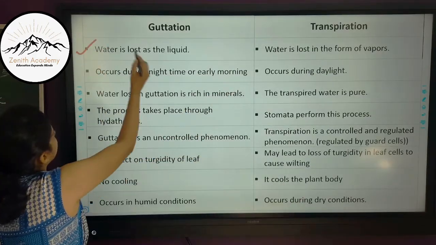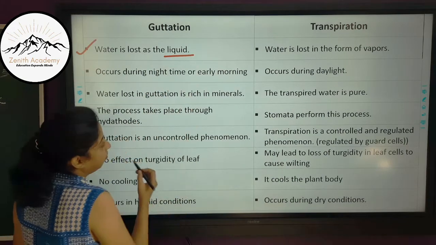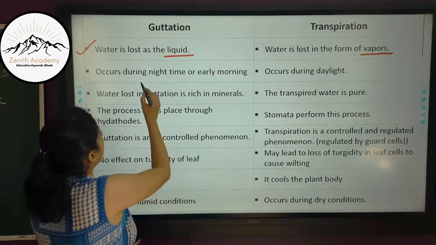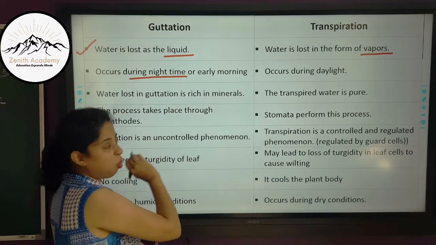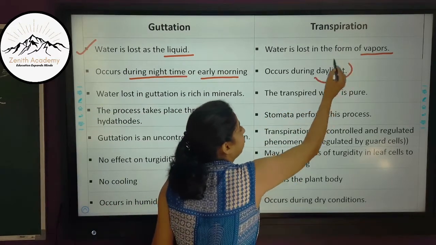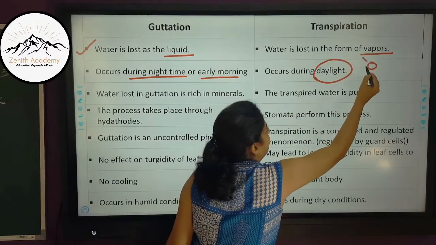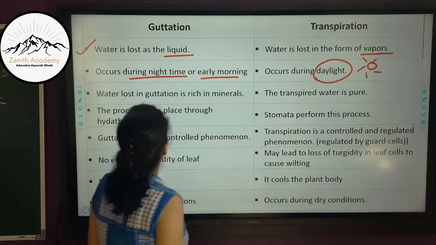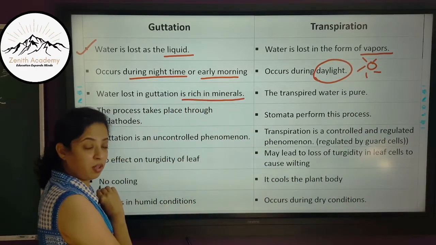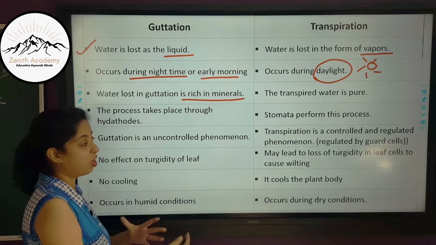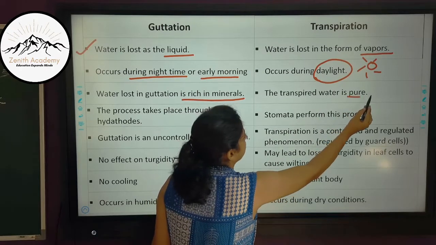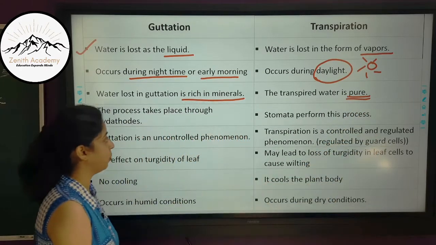First, in guttation water is lost as a liquid, whereas in transpiration it is lost in the form of vapors. Second, guttation occurs mostly during night time or early in the morning, whereas transpiration occurs during daylight when the intensity of the sun is high. Now, water lost in guttation is rich in minerals, because it dissolves all the cellular components we have just studied. Whereas the transpired water is pure, so it is only pure water in transpiration.